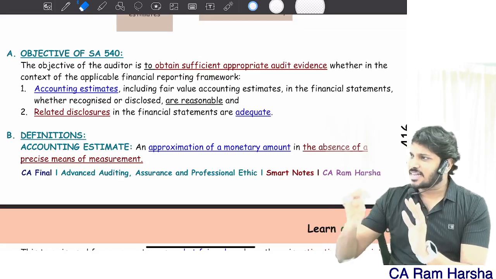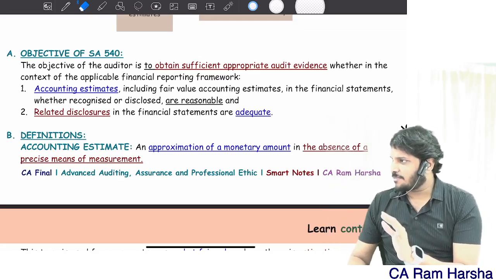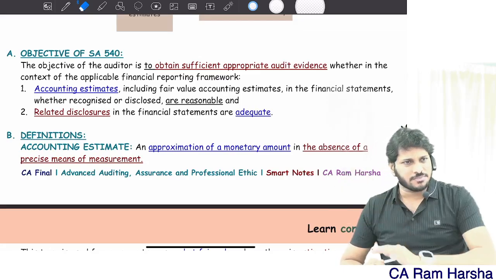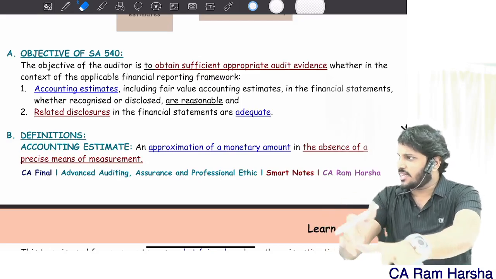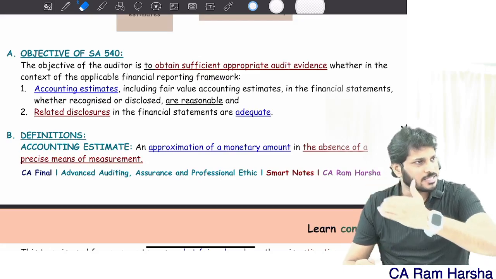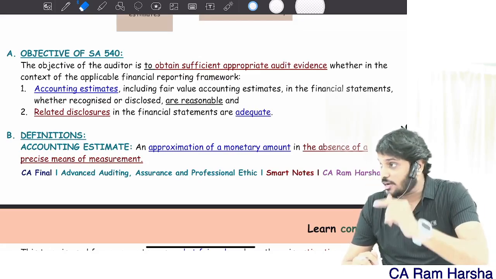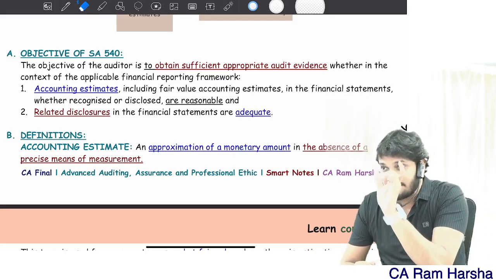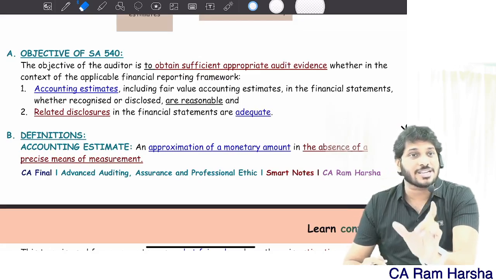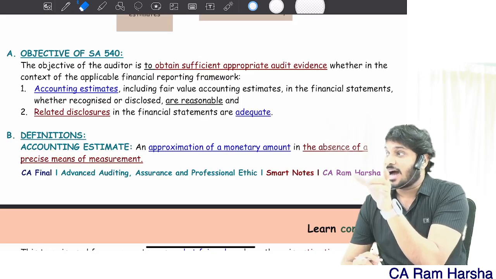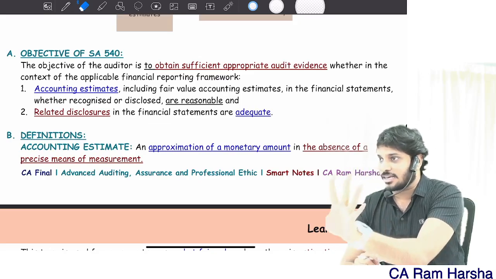Like this, did the company do a sensitivity analysis? If so, why did they not consider alternative assumptions? Why did they capitalize only 3,000 crore? Why not 4,000? Why not 2,000? Why did they capitalize 3,000? On what basis did you conclude 3,000 is reasonable? You should verify that. This verification, sensitivity analysis and all is required when an accounting estimate involves high estimation uncertainty.